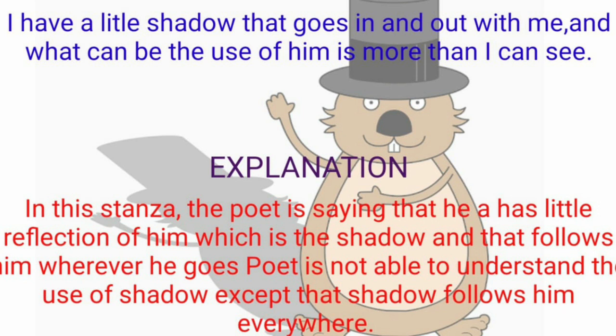The poet is not able to understand the use of the shadow except that it follows him everywhere. The boy is thinking that whenever he is going inside the house and coming out of the house and moving here and there, he is observing his shadow. So he is questioning himself, what can be the use of the shadow except following him?